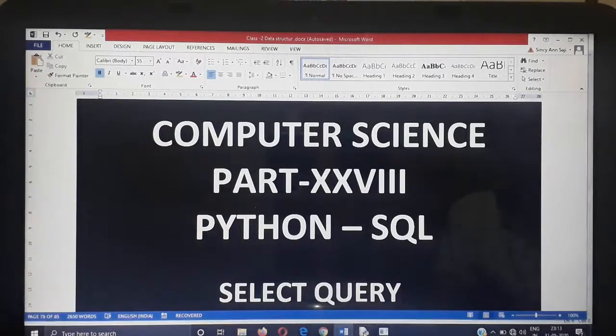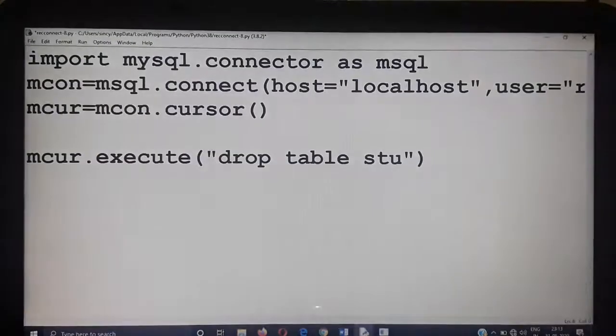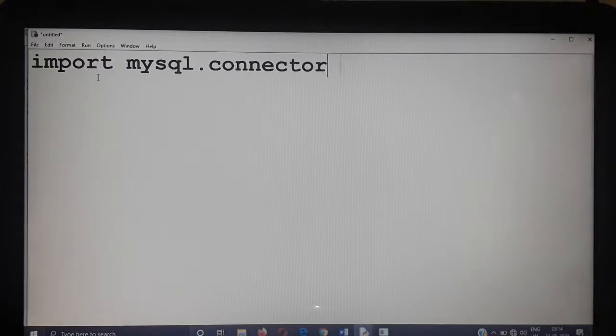First of all, I'll open an empty screen. The first line is your import line. Import mysql.connector and give an alias name. I am going to give the alias name as mycon. Okay. Next, I am going to use our connect method.